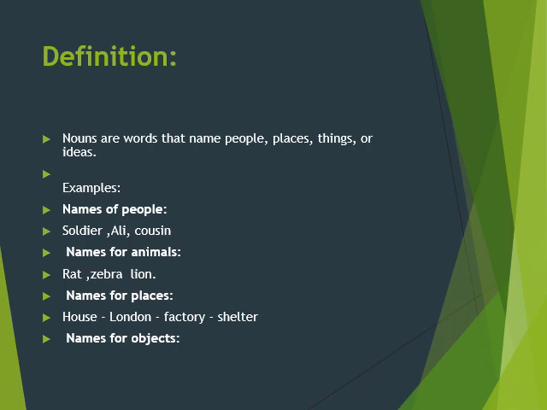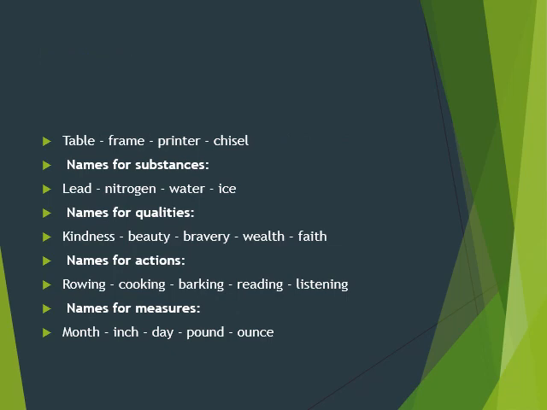Just like names of people: Ali, my cousin, soldier. Names of animals: rat, zebra, lion. Names of places: houses, Lahore, London, factory, shelters, etc. We have other examples as well. Names of substances: nitrogen, water, ice. Names of qualities: beauty, bravery, wealth, faith, kindness. Names of actions: drawing, cooking, barking, reading, listening. Names of measures: inch, month, day, pound, ounce.